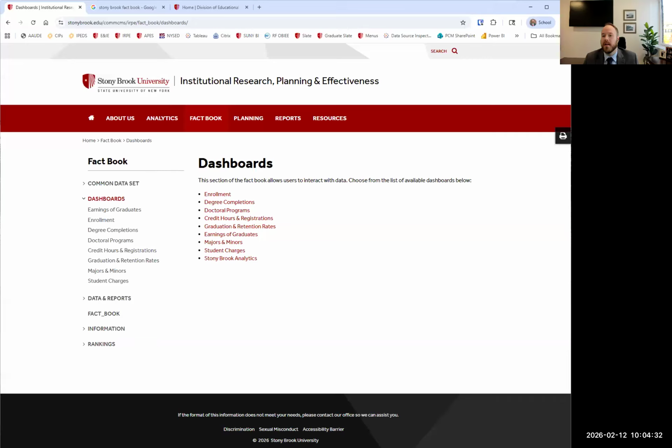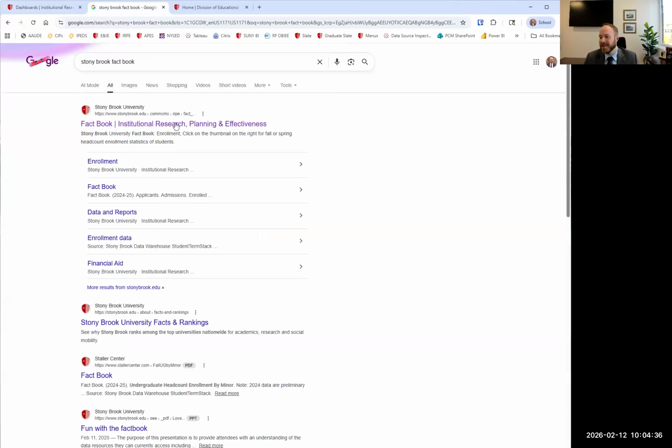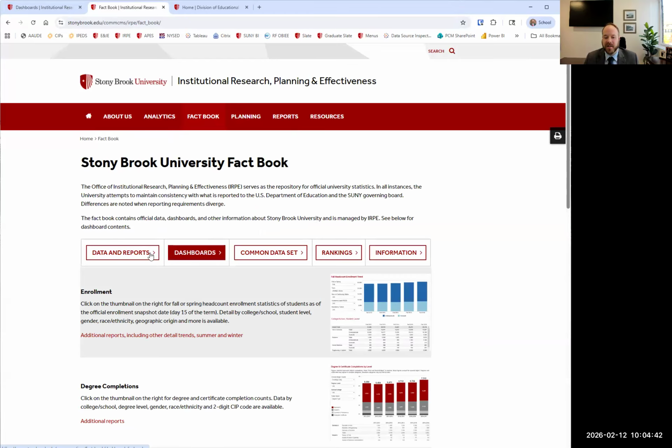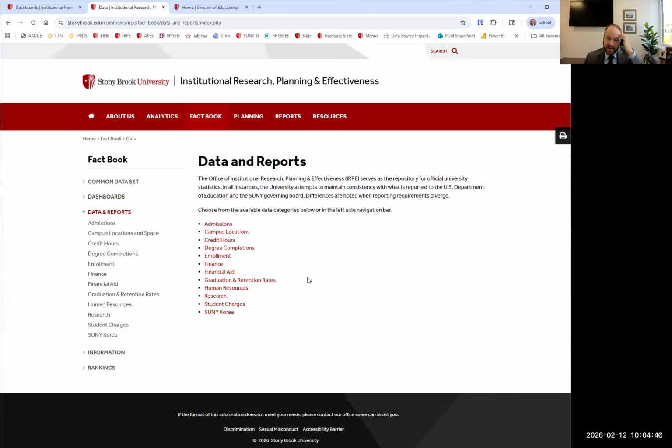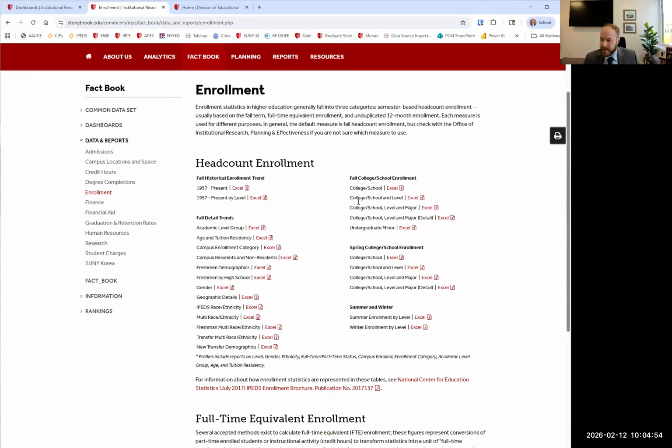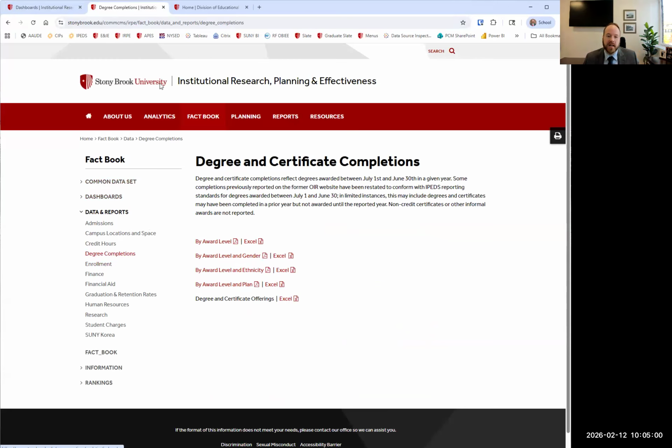All right, as I mentioned, I do often just Google Stony Brook Factbook, and that will take us to the University Factbook. I'm going to take a sidestep here and look at data and reports. We do house a lot of higher level Excel reports here. The Office of Institutional Research Planning and Effectiveness maintains all these. You can download Excel files if you want quick trends on basic university enrollment. You can look at degrees, lots of fun different things in here.